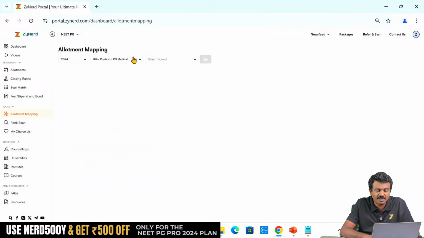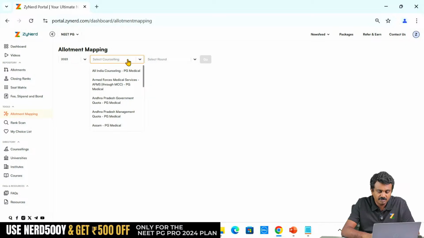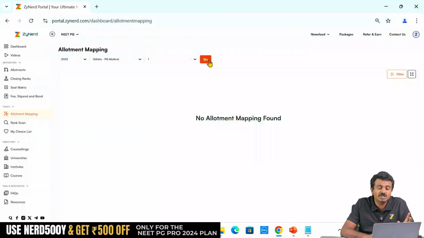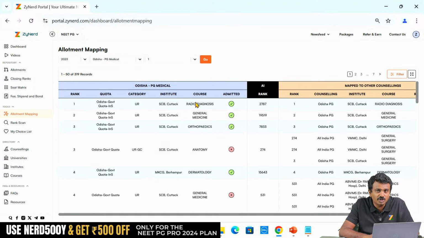Like for Uttar Pradesh, let us say for 2023, we will see. Odisha, let us see. Odisha might have updated the admitted status. This was in 2023 round 1. Since Odisha updates very properly, a good state, we have updated this information. This does not mean this candidate ended up with the seat again. This is not the final seat of the candidate, not necessarily, but this just means that in round 1 the candidate got admitted. This candidate did not get admitted, so that will be a vacancy.